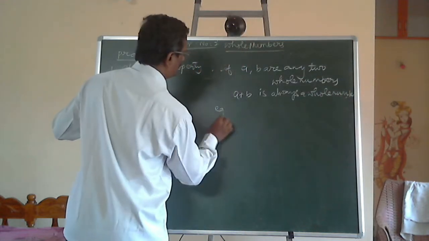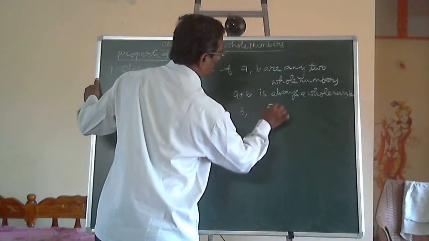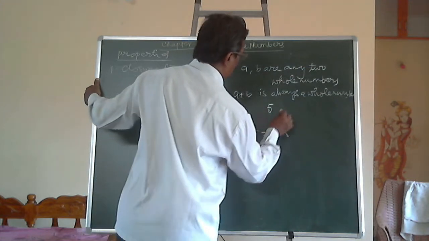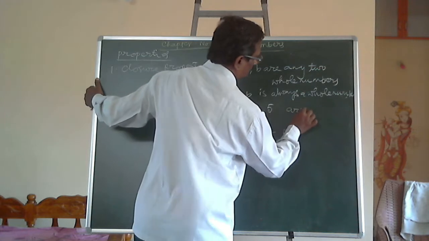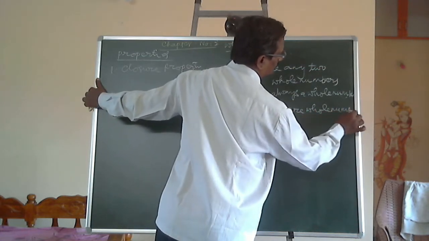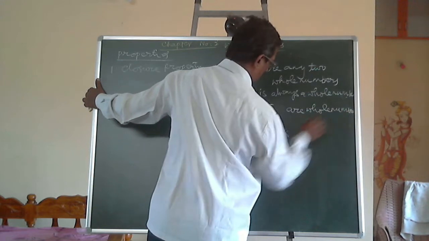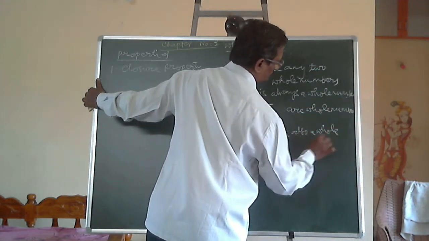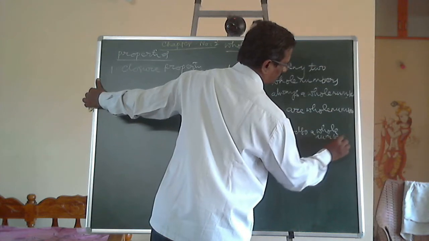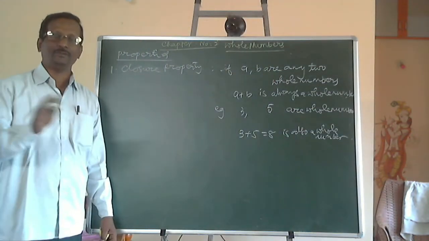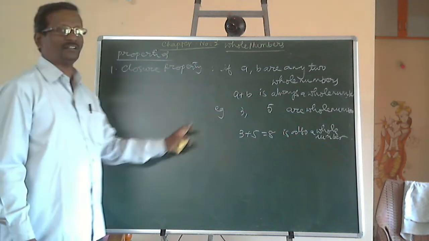Example, 3 is a whole number, 5 is a whole number, 3 plus 5 is equal to 8, which is also a whole number. When we take any two whole numbers and add, the sum we get is also a whole number.